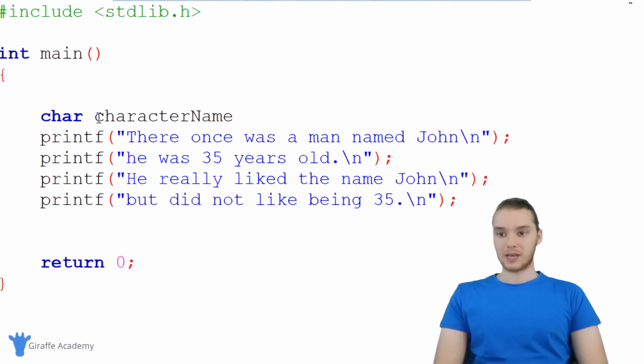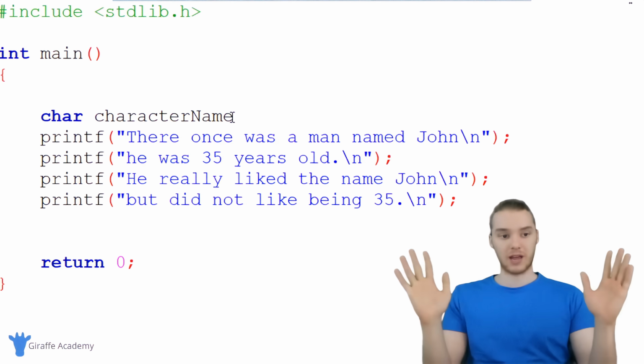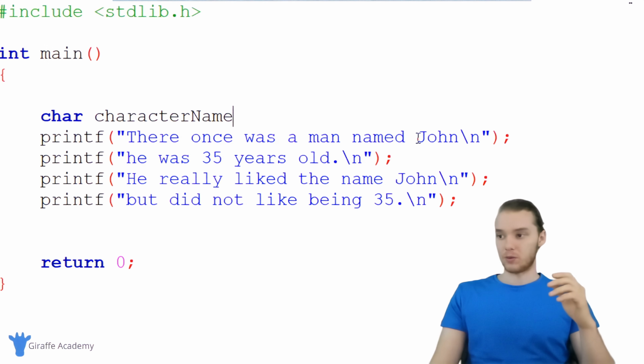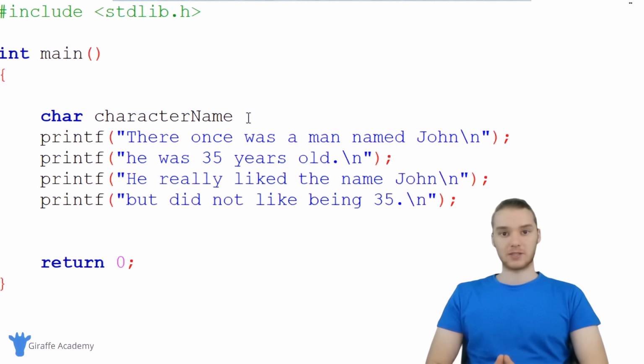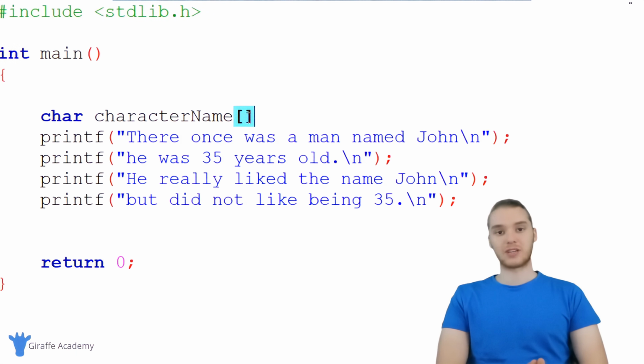And now what I want to do is I basically want to store multiple characters. So over here, I'm telling C that I want to store a character. But in C, we can also store, instead of just storing one single character, a bunch of characters. And that would be kind of like, you know, a name. So there's like 4 characters in here. In order to store a bunch of characters inside of this variable, after we type the variable's name, we're going to have to make an open and closed square bracket. And that's going to tell C that we want to store a bunch of characters inside this variable. So I'm going to type char character name, open and close square brackets.